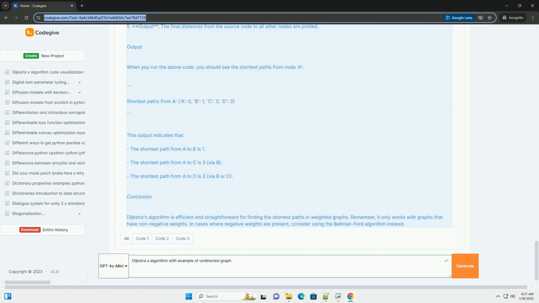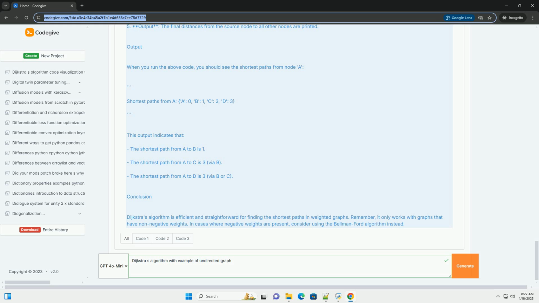2. Visit nodes. While there are unvisited nodes, select the node with the smallest tentative distance from the priority queue. For the current node, consider its unvisited neighbors and calculate their tentative distances through the current node. If the calculated distance of a neighboring node is less than its current tentative distance, update it. Mark the current node as visited.